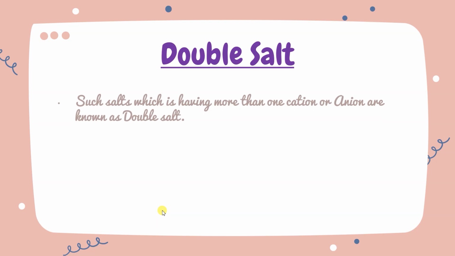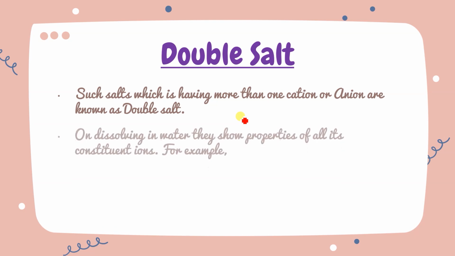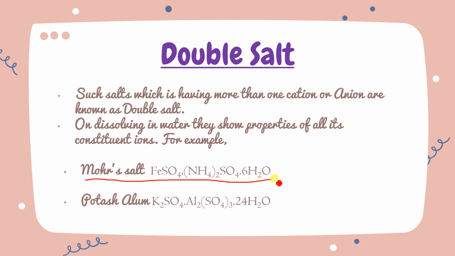Now the double salt. How will it be different from the simple salt? It will have more than one cation or more than one anion, and that is called a double salt. Like simple salts, whenever dissolved in water, they show the properties of all their constituents. Two examples you have to learn are Mohr's salt and potash alum. Mohr's salt is so common because it is used in our practicals.